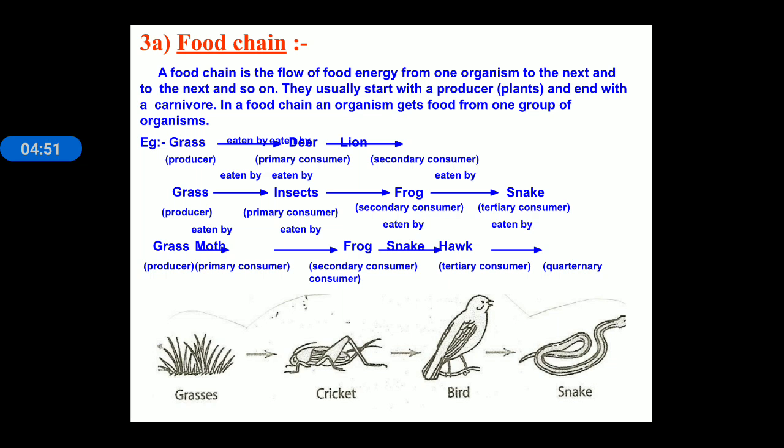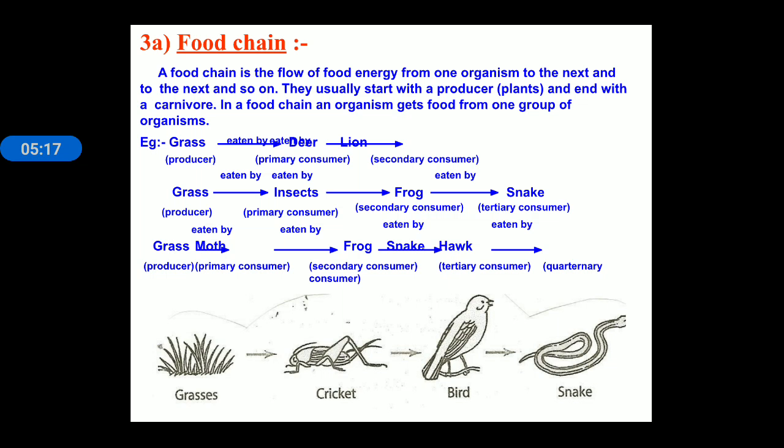Grass as a producer is utilized by insects. Now I am discussing the second food chain. Grass as a producer is eaten by insects or grasshoppers. These insects are further eaten by frogs, and then the frog is eaten by a snake. Snakes are the tertiary consumer, frogs are the secondary consumer, and insects are the primary consumer, and grass is the producer.